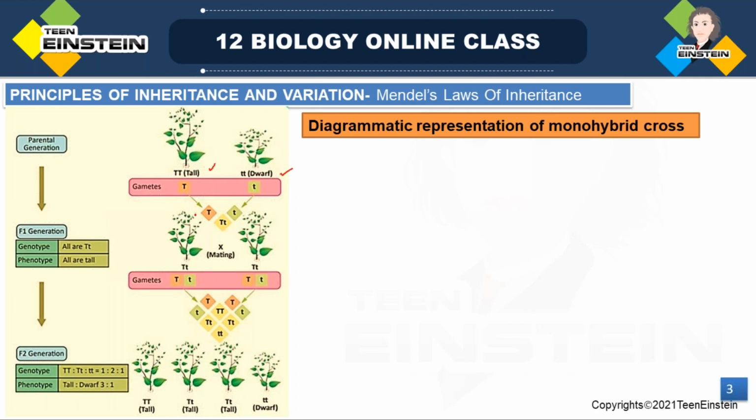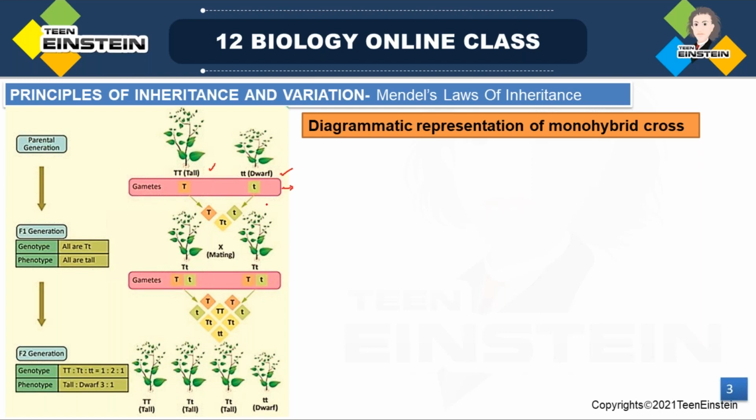That produces gametes, capital T and small t. This will produce only one type of gamete. That's why Mendel selected pure lines. Pure lines means we leave them for many generations of selfing or self-crossing, and it will still produce only one type of gamete. These are called pure lines. So he crossed homozygous tall with homozygous dwarf, and this parental generation was a pure line. That was the first criterion for selection.